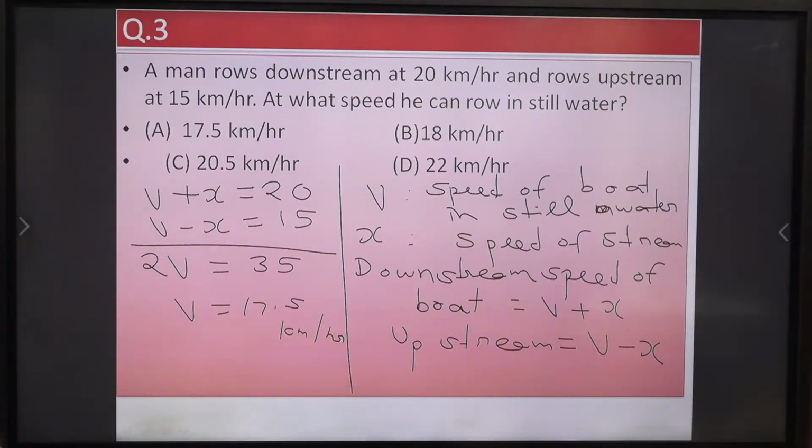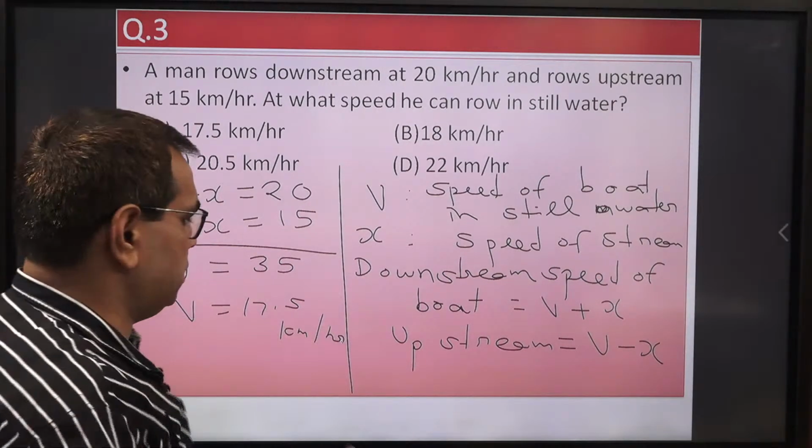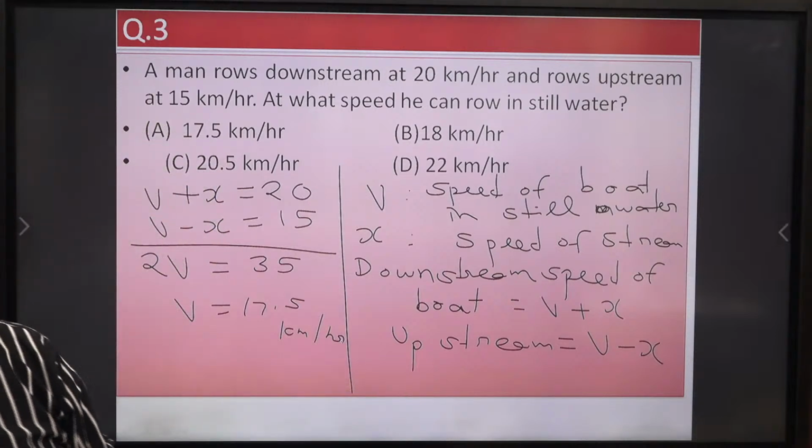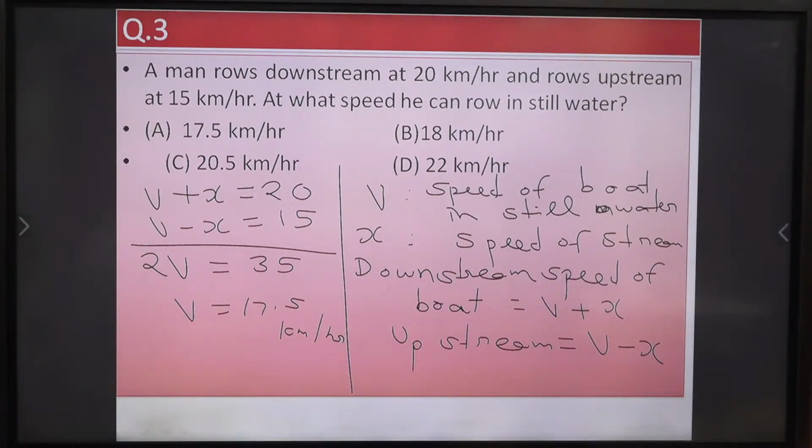Is the non-technical section the same for all profiles? Yes, almost the same, but the way of asking questions is slightly different in NIC. In some questions, you need to think logically. So the topics are the same, but there may be variation in the type of question.